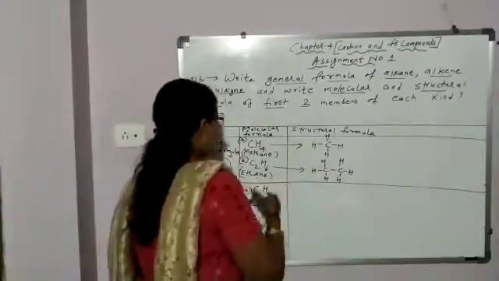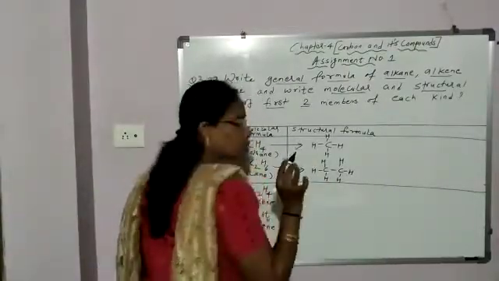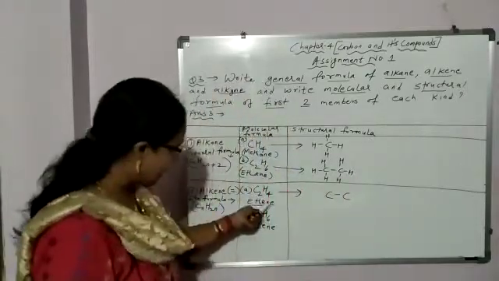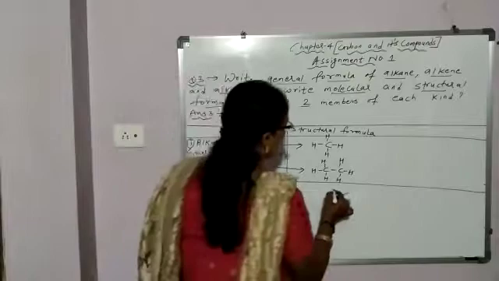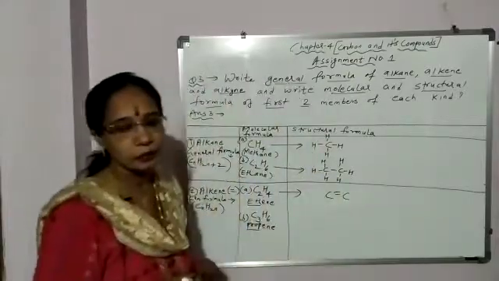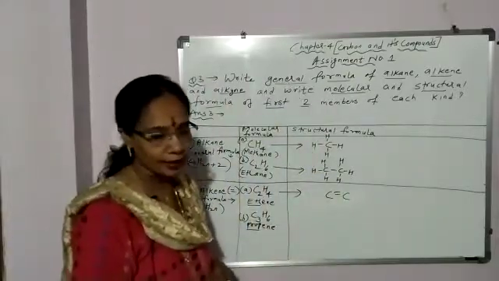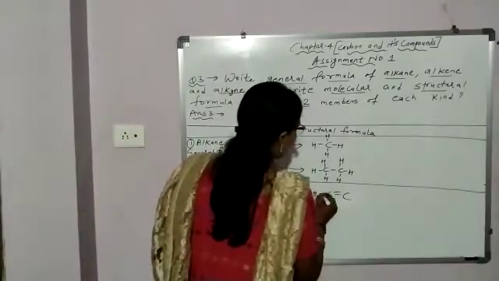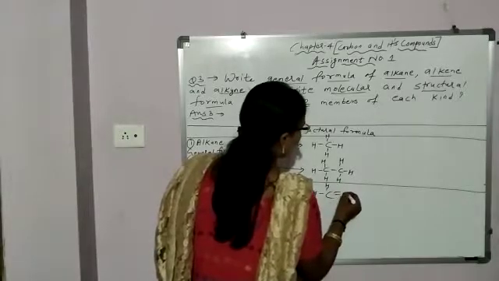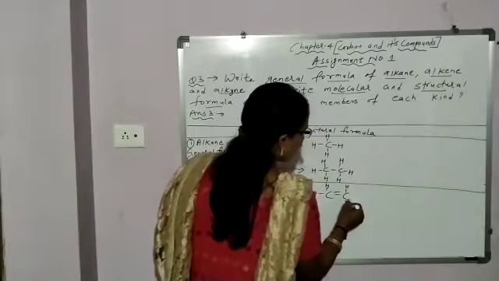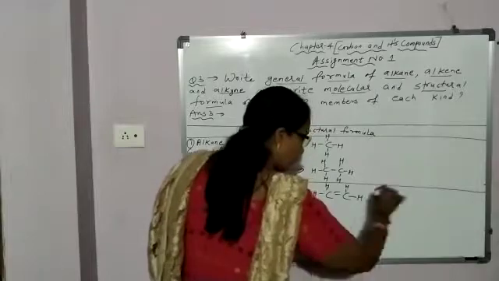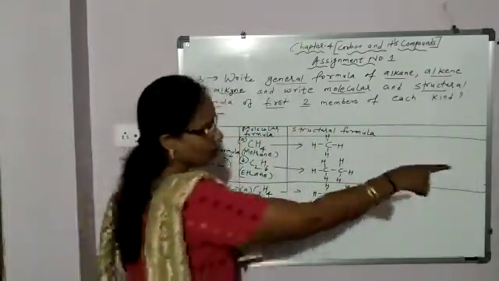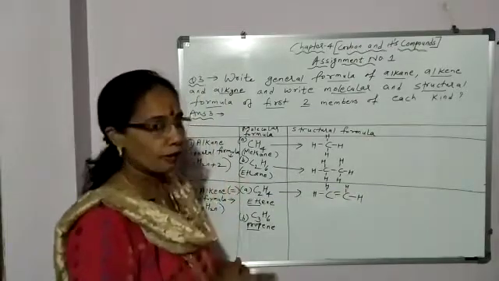Next, structural formula. How many carbon? 2. First write 2 carbon atoms with single bond. As it is ene, meaning alkene, put a double bond between the carbon atoms. Satisfy the valency of carbon by hydrogen. So for this carbon 1, 2, 3, 4. For this carbon 1, 2, 3, 4. You will not write the fourth hydrogen here, you will write it at a 180-degree angle. For the first and last carbon atom, one hydrogen should be at a 180-degree angle. Okay, this you should remember.